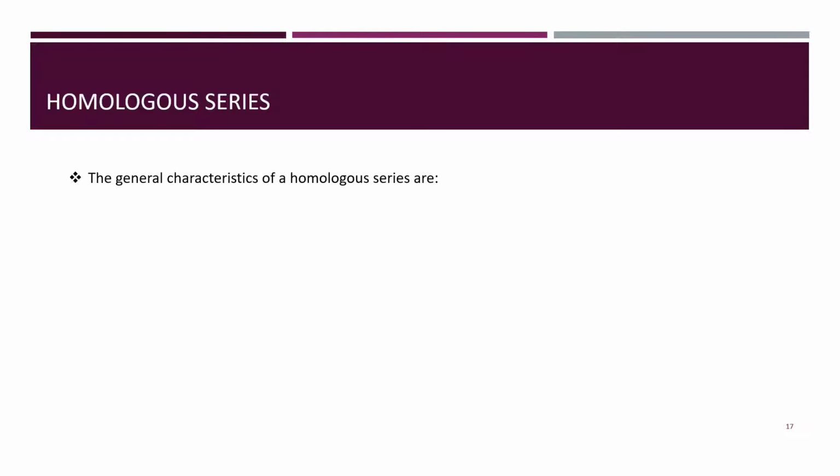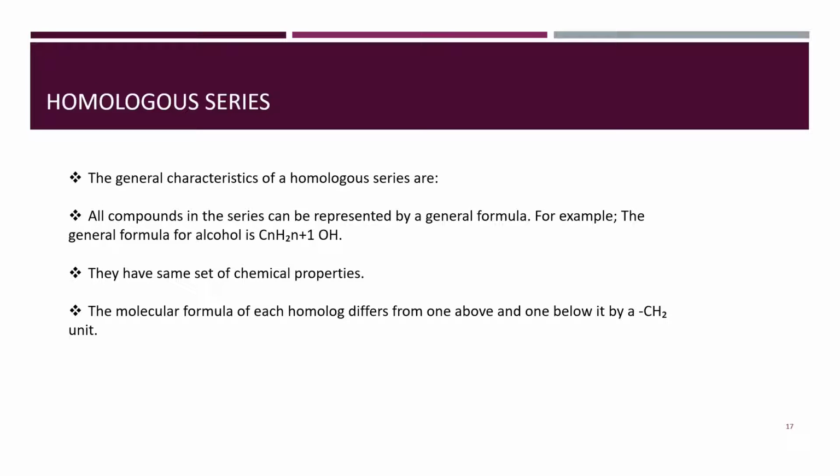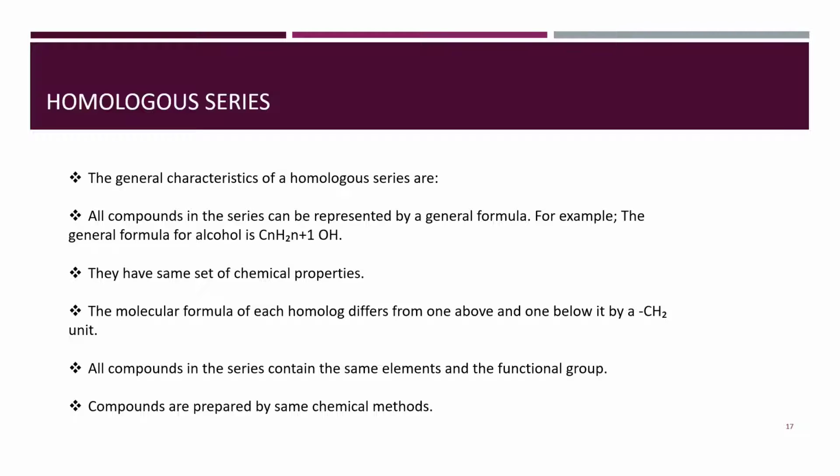The general characteristics of a homologous series are: all compounds in the series can be represented by a general formula. For example, the general formula for alcohol is CnH2n plus 1 OH. They have the same set of chemical properties. The molecular formula of each homologue differs from the one below it by a CH2 unit. All compounds in the series contain the same elements and the same functional group. Compounds are prepared by the same chemical methods, although they may have different physical properties due to the increasing mass number.